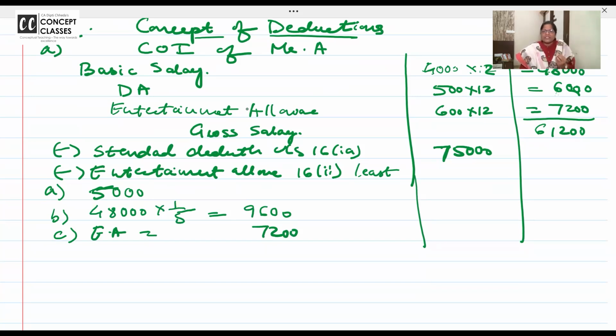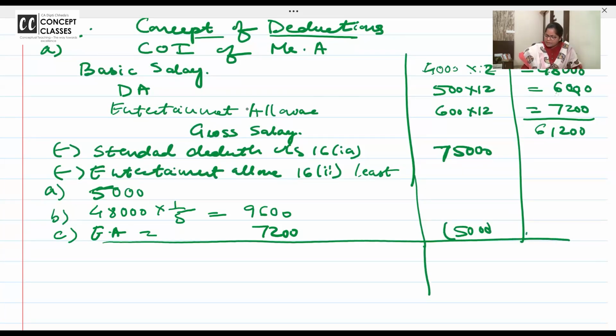Take your time, you're doing it for the first time. 5,000 is a fixed amount, 1/5 of 4,800, and the entertainment allowance received, whichever is lower. So what is deductible? 5,000. So here total deductible is 80,000.